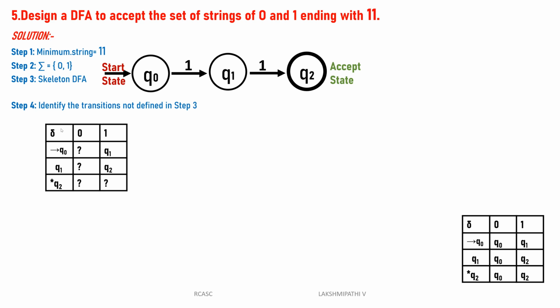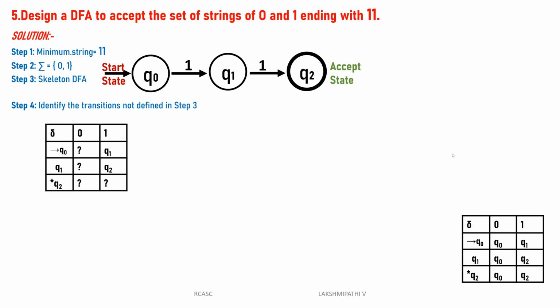For example, say the machine is reading a string that has a number of zeros. At that time q0 of 0 will be the loop, then it will end with 1 1. q0 of 1 is q1, q1 of 1 is q2. Then after reading q0 of 1 is q1, if you have one more 0, q1 of 0 is q0, because it must end with 1 1. That's why q1 of 0 goes to q0, and then it ends with 1 1 only. Then the machine will be in the q2 state.